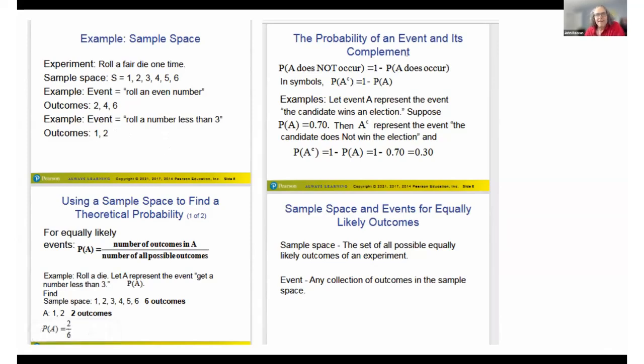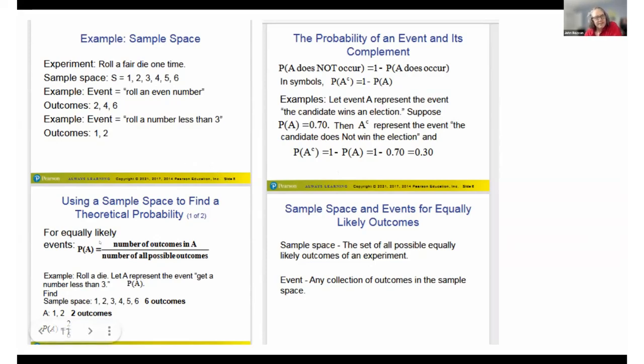So now we want to understand the idea of a complement. We've established our sample space. The probability of A complement would be 1 minus the probability of A. Okay? And we're talking from our sample space. So the complement of rolling less than 3 would be rolling greater than or equal to 3, which would be 3, 4, 5, 6. That's the complement.